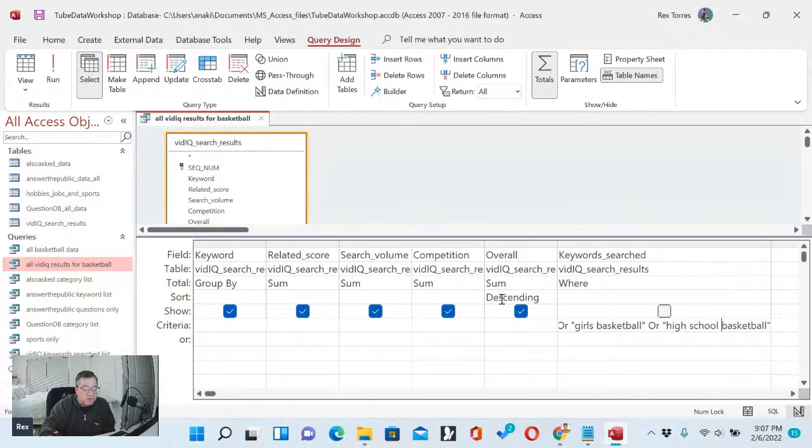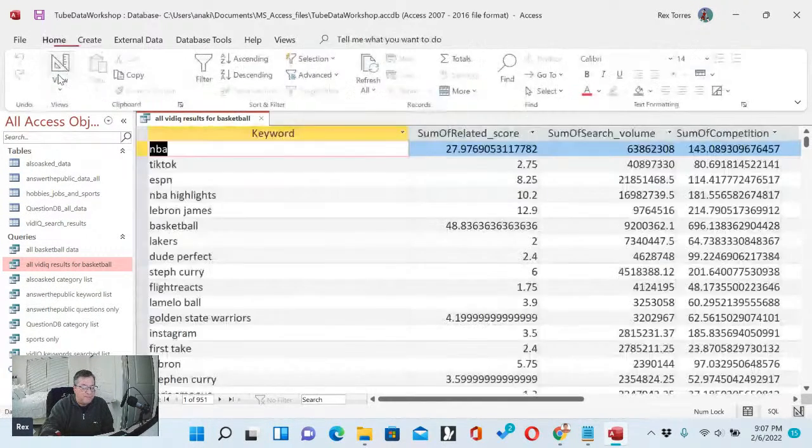Right now, we are sorting by overall keyword here. We're sorting descending, so we're going from the highest to the lowest. Now you could say, wait a minute, why don't you sort by the search volume? So we can take the sort off over here. We're going to go from search volume, and we want to go from the highest to the lowest, and not from the lowest to the highest. Ascending is from lowest to highest. Descending is from highest to the lowest. I'm going to go ahead and save that, and then we're going to run that.